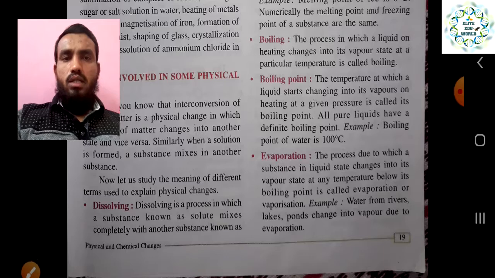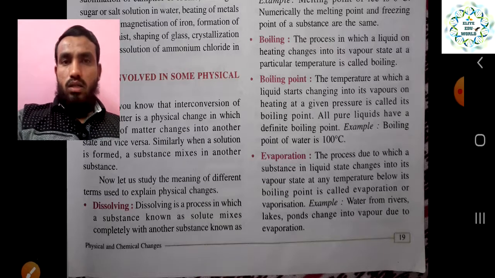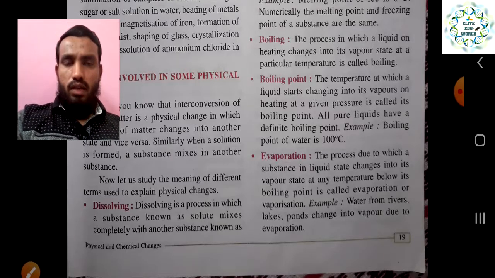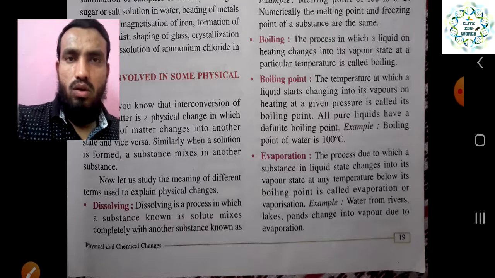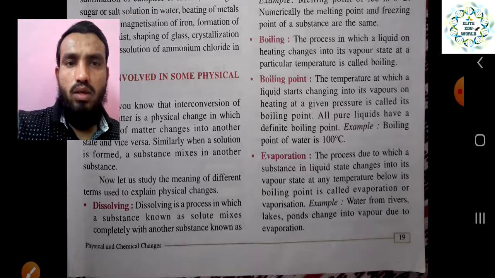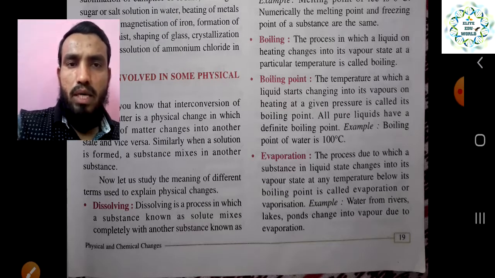So now let us study the meaning of different terms. Number one term is dissolving. We are dissolving the salt into the water. So dissolving is the process in which the substance known as solute mixes completely with another substance known as solvent.